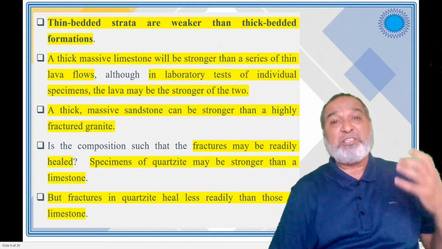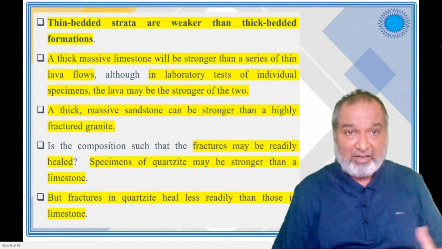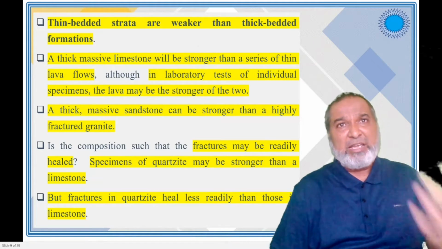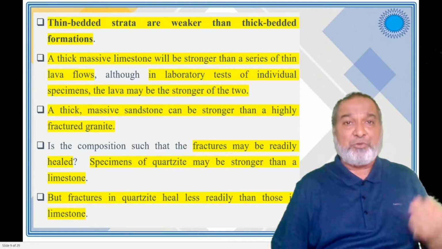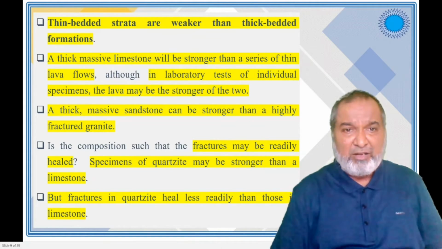A thick massive sandstone can be stronger than a highly fractured granite. Granite is a very strong rock, but if it is heavily fractured, it will become weaker, and the massive sandstone will become the stronger one. That is the comparison of thickness, and on that basis you can make out the strength.